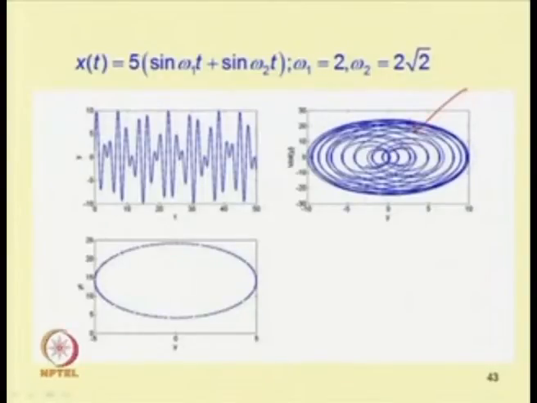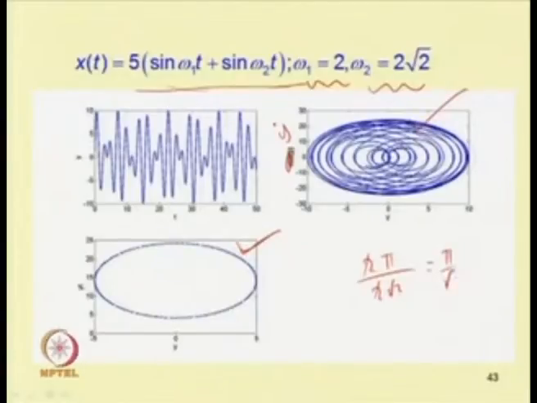This is the phase portrait, that is y dot versus y, and this is for another case, that is x t equal to 5 sin omega 1 t plus sin omega 2 t, where omega 1 equal to 2 and omega 2 equal to 2 root 2. In this case this is the Poincare section, with time period 2 pi by 2 root 2, so this becomes pi by root 2. By sampling it at pi by root 2, one can observe a closed curve.